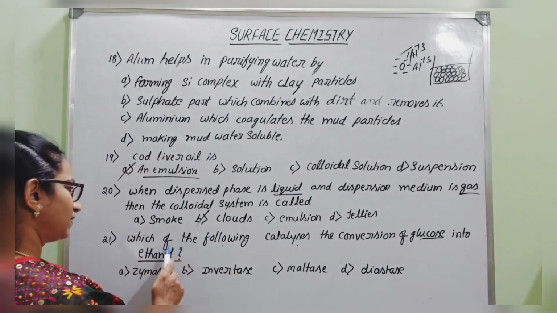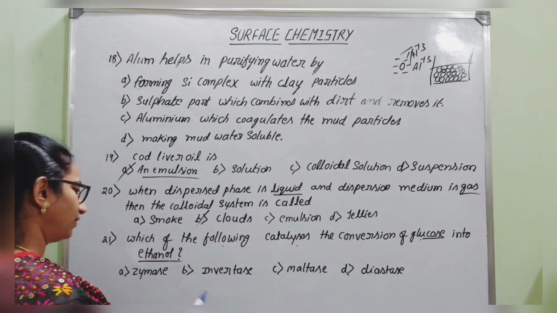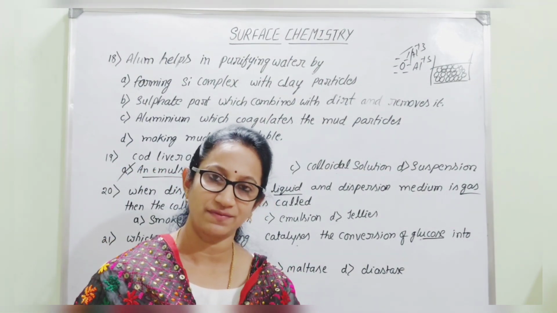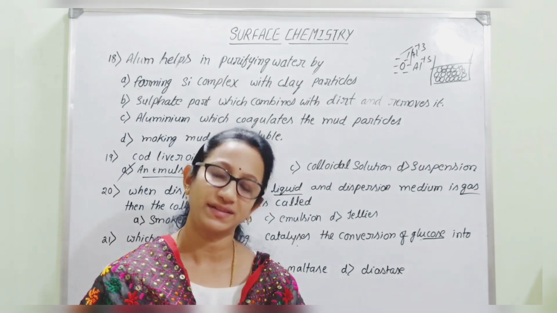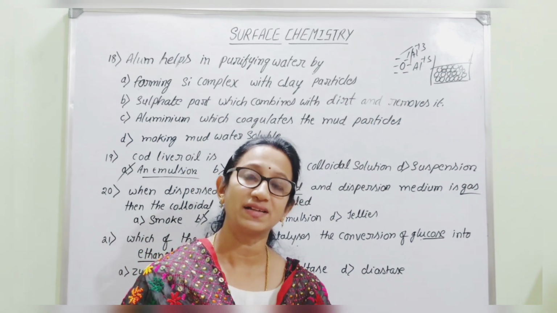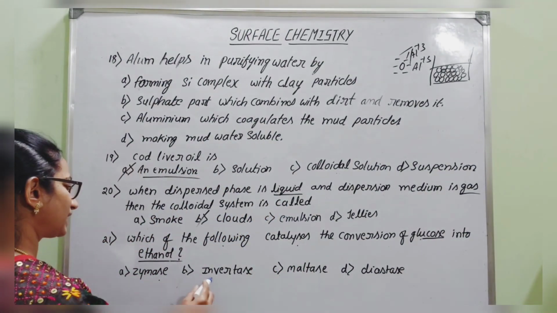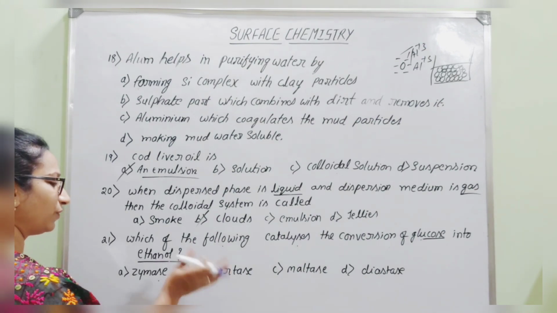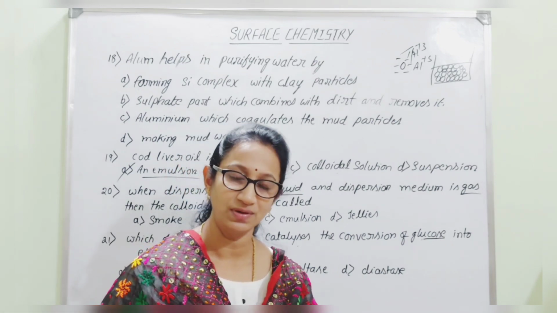Here the last question is, which of the following catalyzes the conversion of glucose into ethanol? Here we can consider the manufacture of sugar. It is done in the presence of yeast. The yeast helps in the conversion of sucrose finally into ethanol. Because this yeast contains two catalysts, that is enzymes. So which are those enzymes? One is the enzyme zymase, the other is the enzyme invertase. These two enzymes are very helpful for the conversion of sucrose from the sugarcane juice into ethanol.